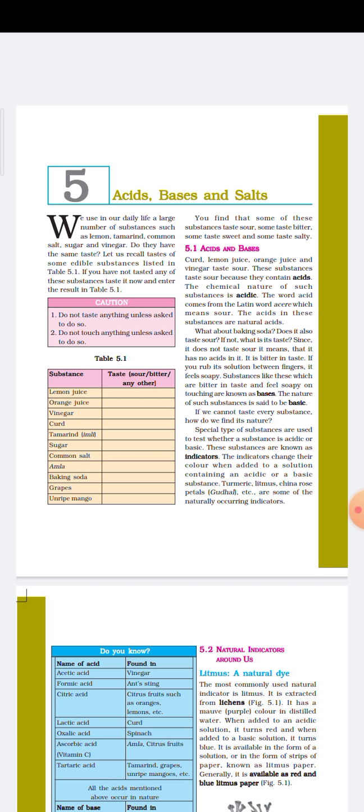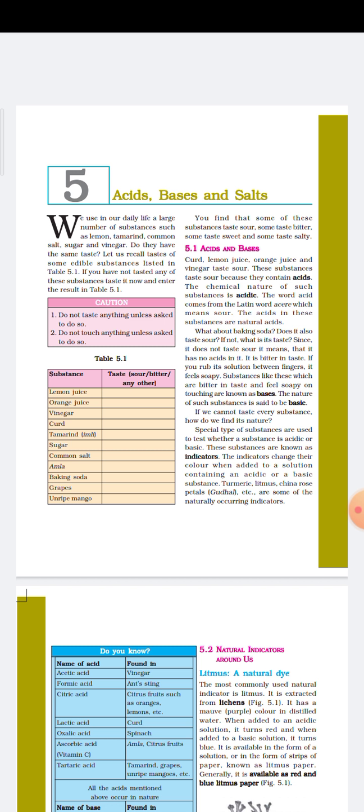If you fill up this table, you will get that some of the substances taste sour, some taste bitter, some taste sweet and some taste salty, right? So these different types of taste you will get if you fill up this one, so their taste is not the same. Acids and bases: curd, lemon juice, orange juice and vinegar taste sour. So these substances, that is curd, lemon juice, orange juice and vinegar, their taste is what? Sour in taste.